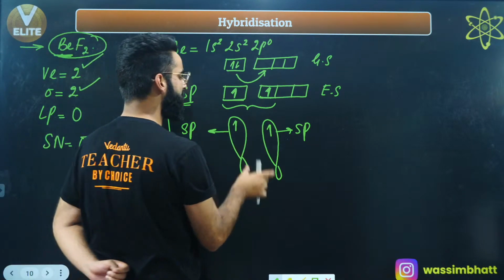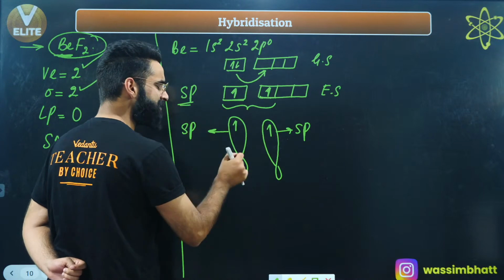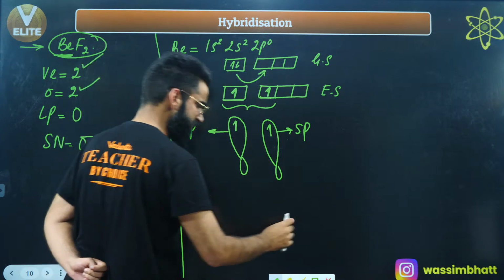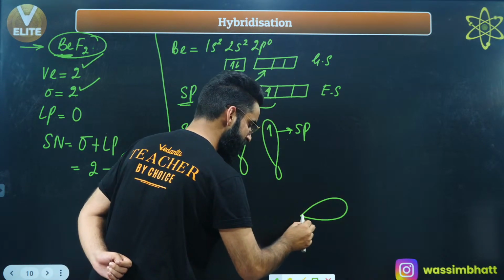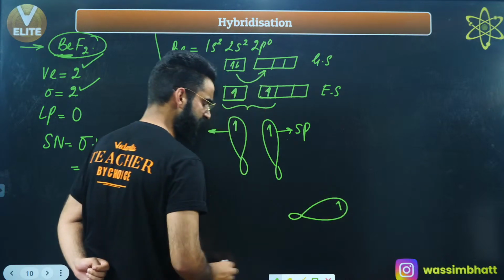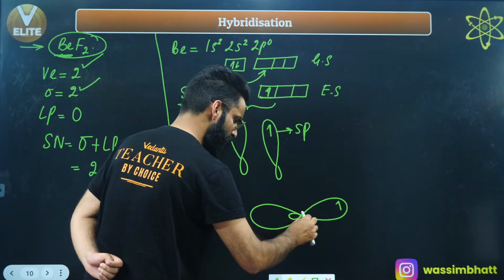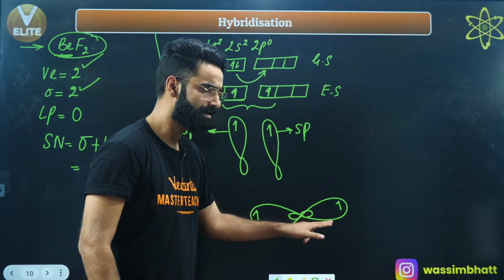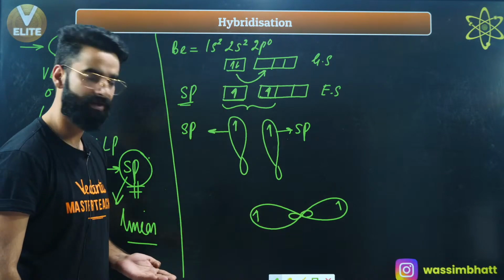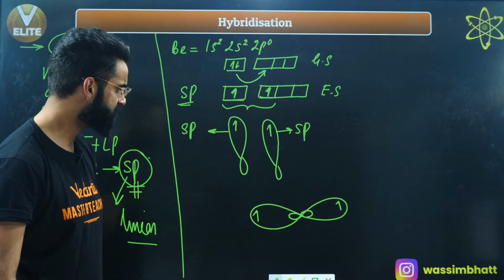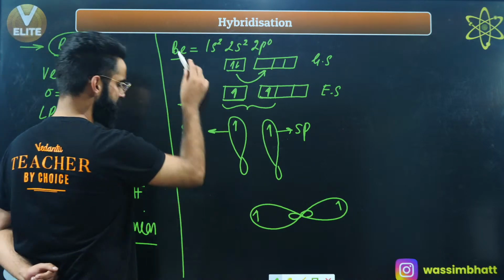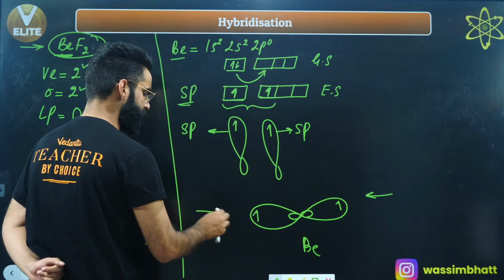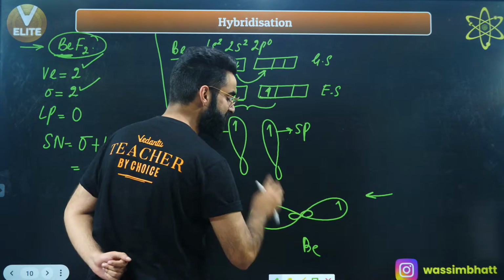Now these hybrid orbitals containing electrons are going to arrange themselves in such a way that there is minimum repulsion between them. See how they are going to arrange themselves. This is one hybrid orbital containing 1 electron, and this is one more hybrid orbital containing 1 more electron. They have arranged themselves so that there is minimum repulsion. Now, this is beryllium. One fluorine will come from this side and one fluorine will come from this side, and they will start overlapping with these hybrid orbitals.